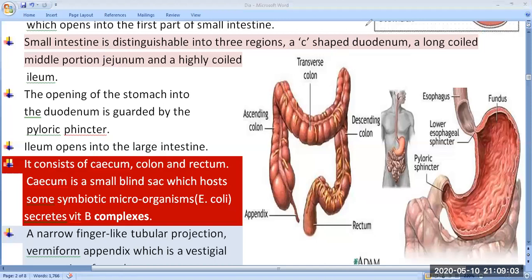But some concepts, even if you read them many times, students have not properly understood. So highly coiled ileum and long coiled jejunum. They know coiled, but they don't know about the long coiled jejunum as well as the highly coiled ileum. Okay, so you should clear this statement.